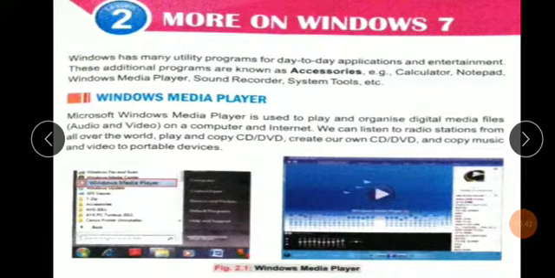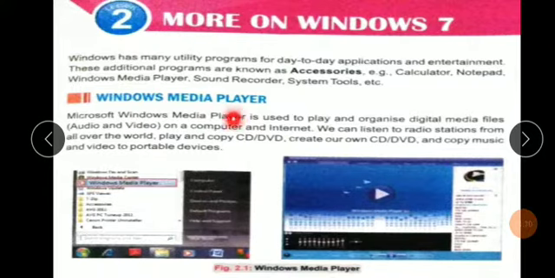Means this applications program is called accessories, and in this accessories we have calculator, notepad, Windows Media Player, sound recorder, and system tool, etc. First, discuss here Windows Media Player.